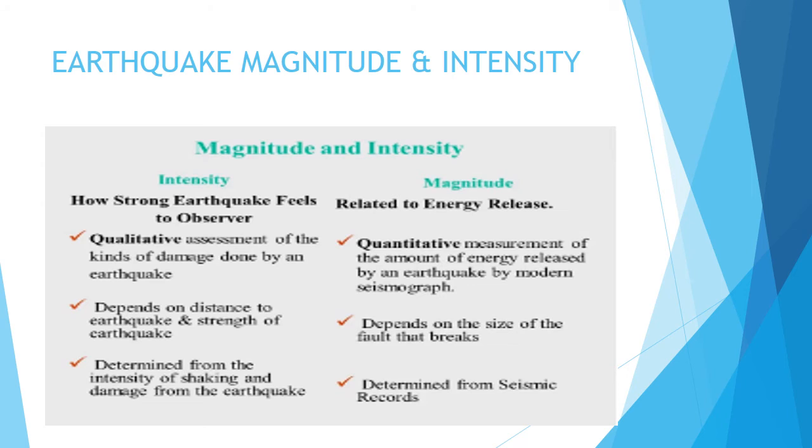Qualitative assessment of the kinds of damage done by the earthquake depends on distance to the earthquake and strength of the earthquake, determined from the intensity of shaking and damage from the earthquake. So it is totally a qualitative assessment: how much damage the earthquake has done, up to what distance, how much strength the earthquake had, and what the different intensities were is basically seen under the intensity part.